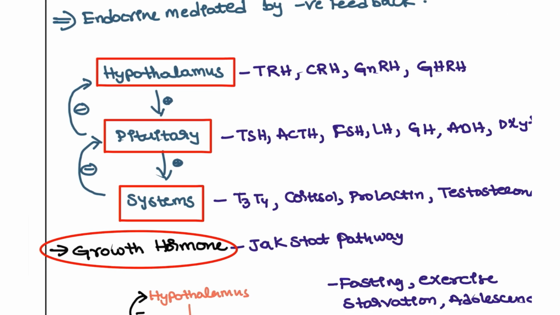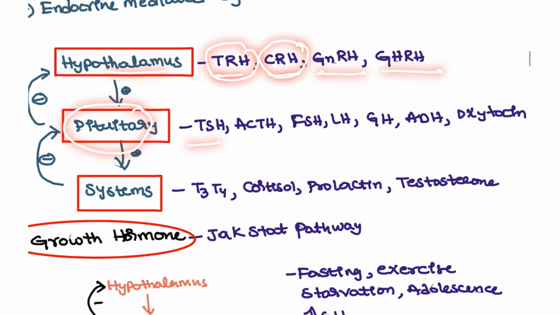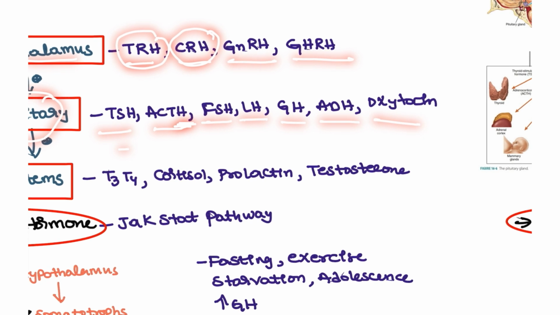What are the releasing hormones produced by the hypothalamus? TRH, CRH, meaning thyrotropin releasing hormone and corticotropin releasing hormone, gonadotropin releasing hormone, and growth hormone releasing hormone. When it comes to the pituitary: thyroid stimulating hormone, adrenocorticotropic hormone, next follicle stimulating hormone, and luteinizing hormone, growth hormone, and antidiuretic hormone, and also oxytocin.